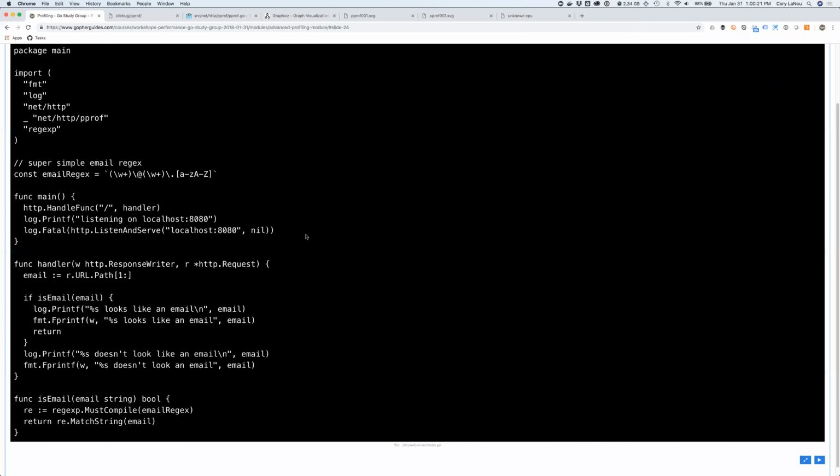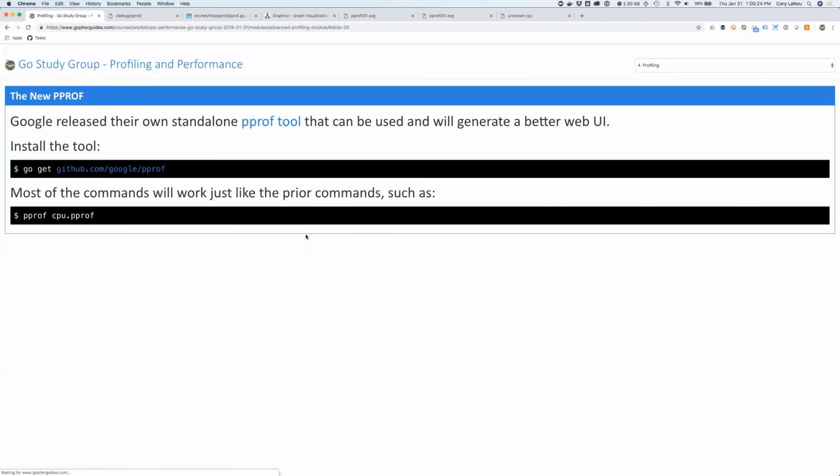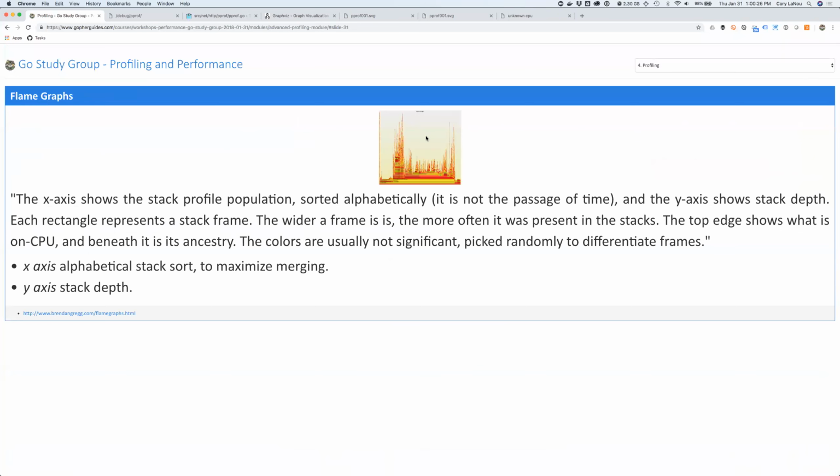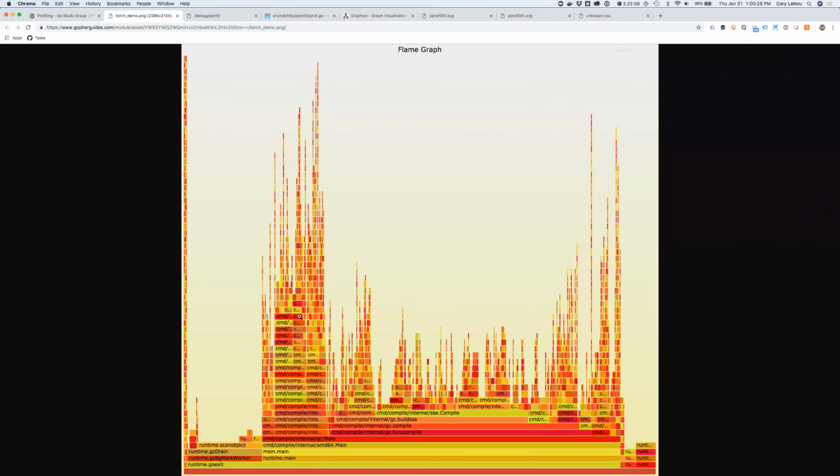And what you're really looking for is a lot of skinny spikes like this. You've got some big ones down here, but if they're the system, that's fine. As long as you've got all these really skinny stacks, that's great. But as soon as you've got a bunch of really wide stacks, that's where you know your time is being taken up, and that's a great indicator that you should optimize that.